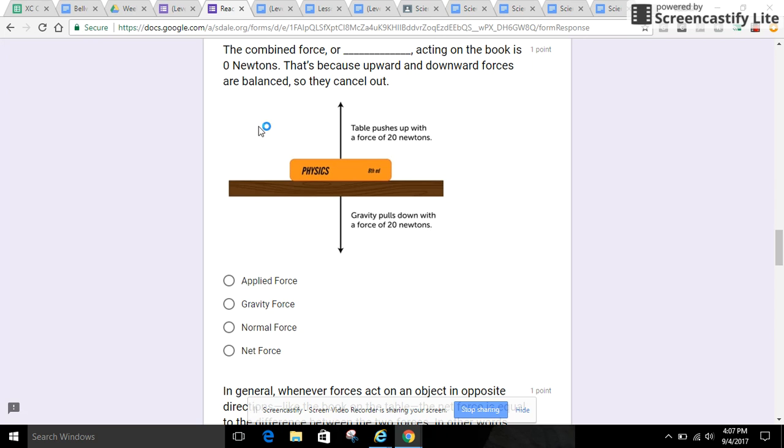Next question. The combined force, or blank, acting on the book is 0 newtons. That's because upward and downward forces are balanced, so they cancel out. Applied force, gravity force, normal force, net force.